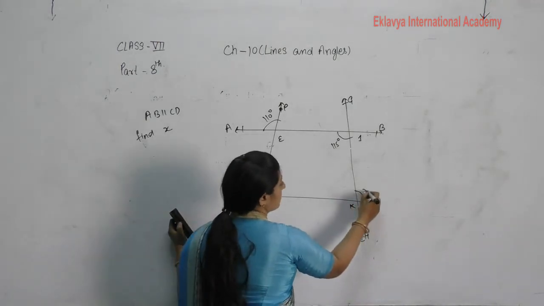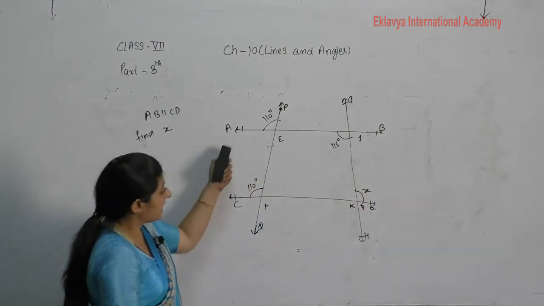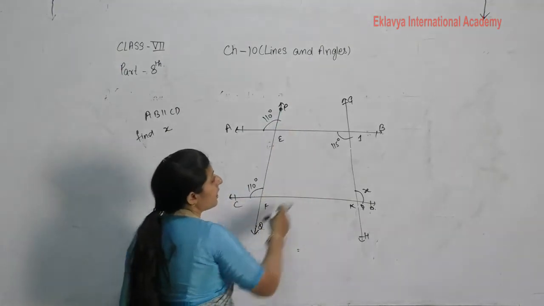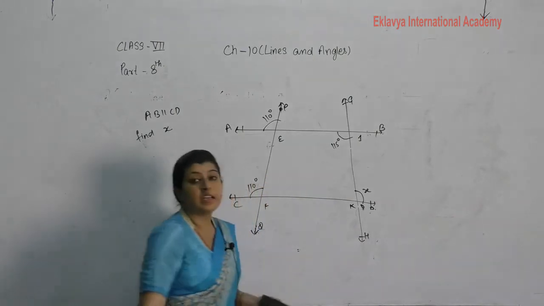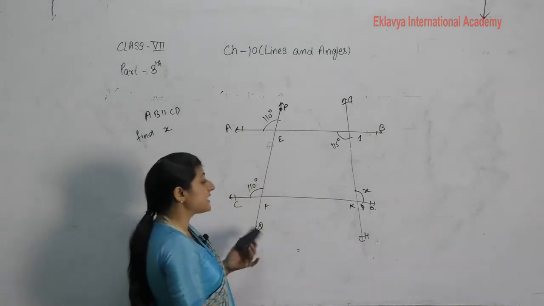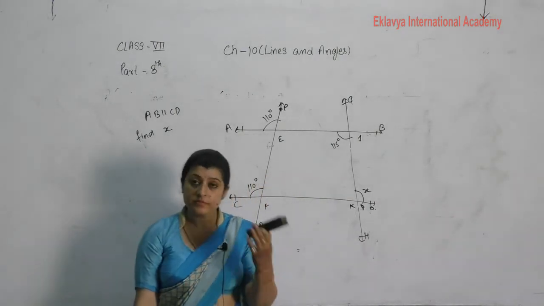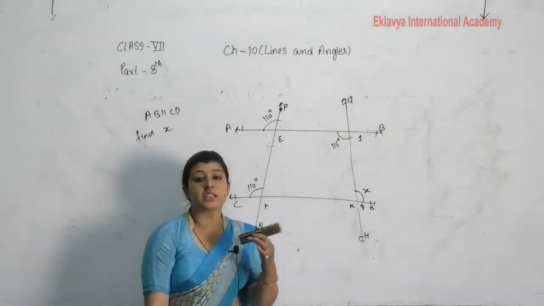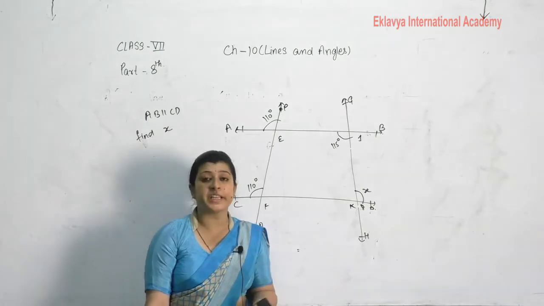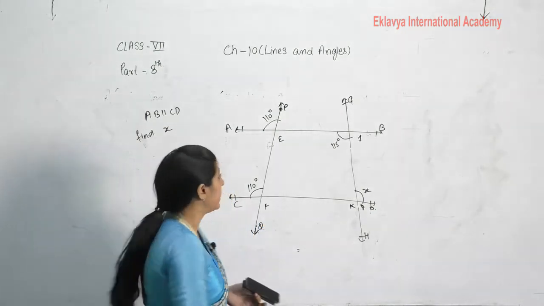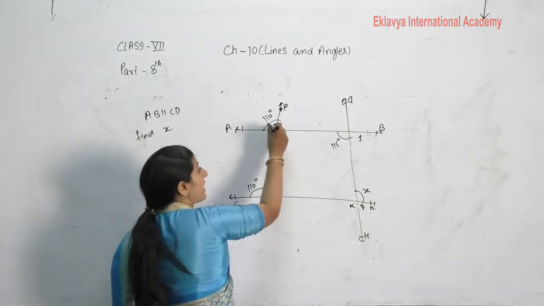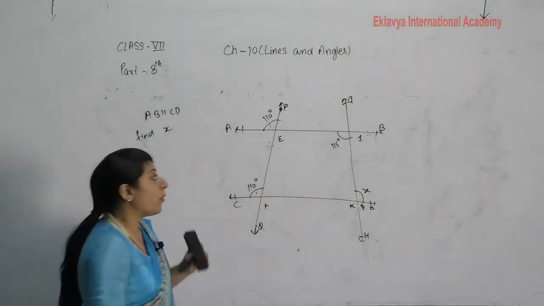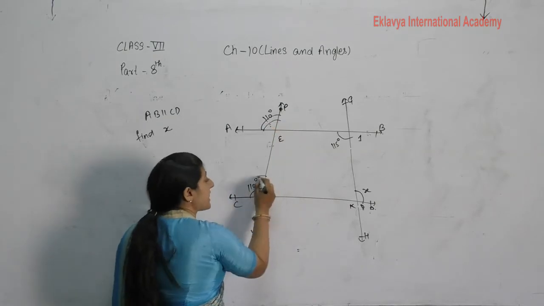See now, here two lines are intersected by two transversals, PQ and GH. Then how do we find out that these lines are parallel? Same concept: maybe alternate angles are equal, maybe corresponding angles are equal, maybe the co-interior angle sum is supplementary. So see here, it is given that these two angles are 110 degrees. What is the relation between these angles?